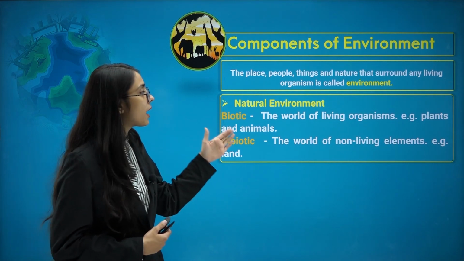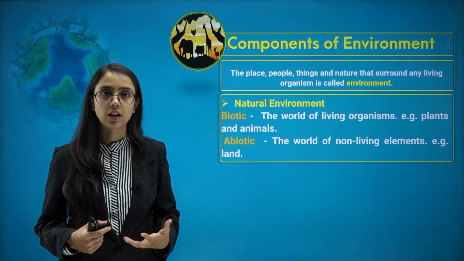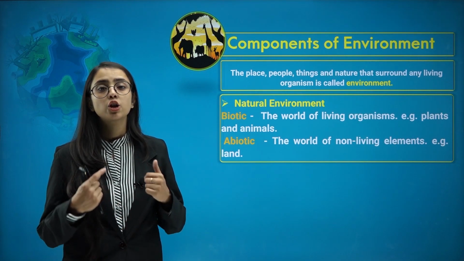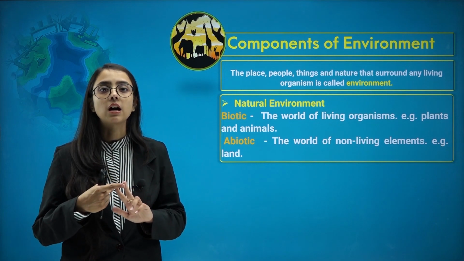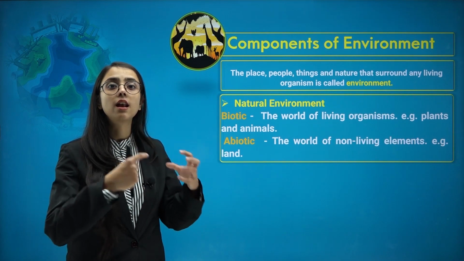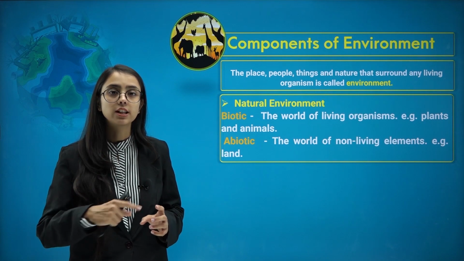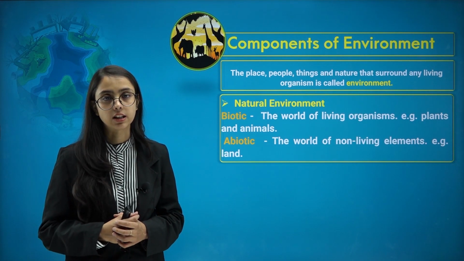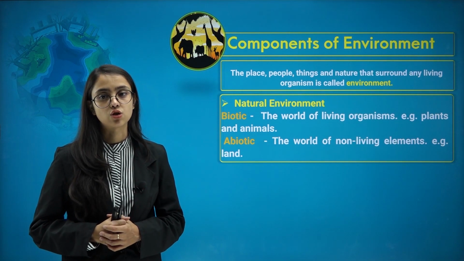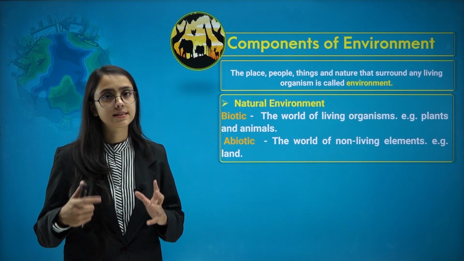Biotic element refers to everything that is living. All the elements in our natural environment which are living. For example, human beings, animals, plants, etc. We are all living, isn't it? Every element that is living, that is biotic. Whereas abiotic, on the other hand, is completely opposite of biotic. Abiotic elements are the elements that are non-living in nature. For example, land, rocks, mountains, rivers, etc.